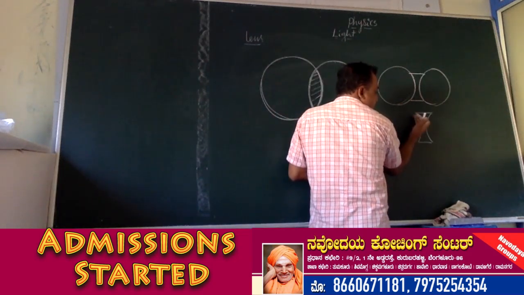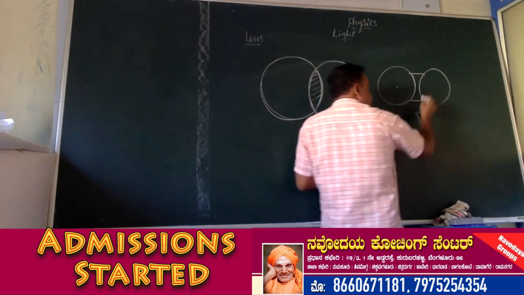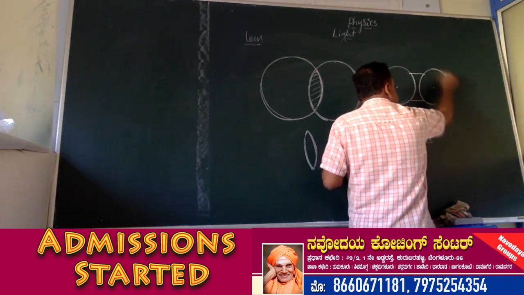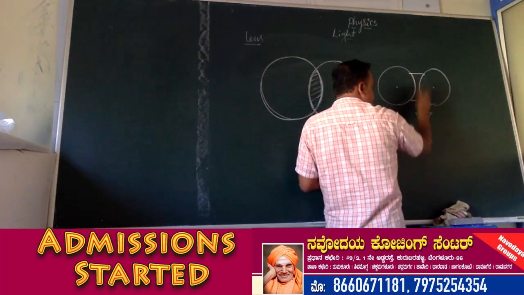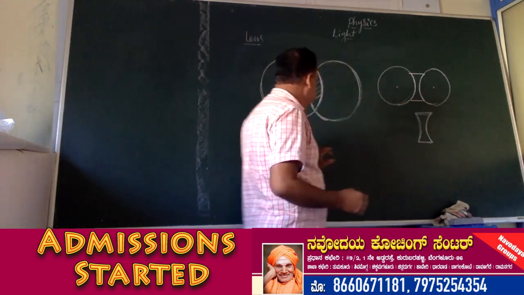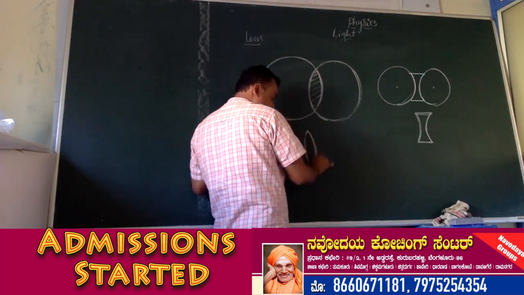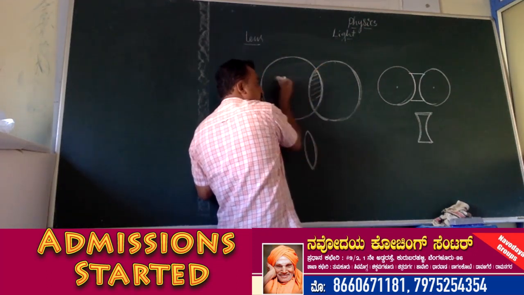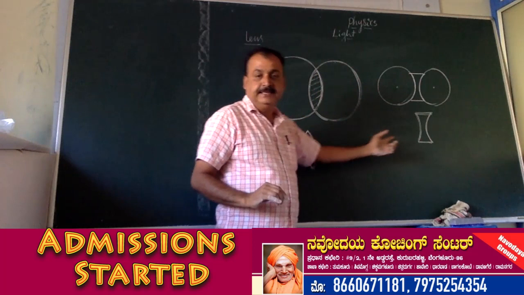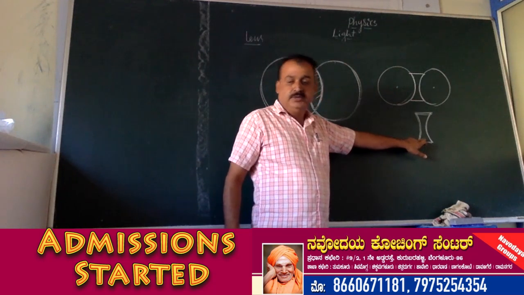This is the reflecting surface. This reflecting surface is inwards of this spherical mirror. This is the reflecting surface of the other spherical mirror. If we take these two parts, we get a transparent glass medium that is known as lens. Here the reflecting surface is outwards of the one spherical mirror. This is the reflecting surface of the another spherical mirror. These two are known as the lens. This is convex lens. This is concave lens.